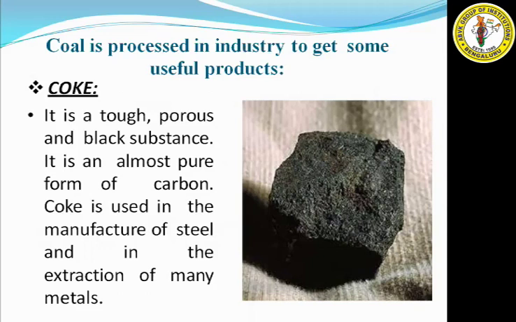So these are the important three products which you obtain when you process coal. In that, the first one is coke. What is coke? It is a tough, porous, and black substance. It is an almost pure form of carbon. Tough means hard. Porous means the stone which can absorb water and air. And black substance, it also looks black in color. So coke contains a pure form of carbon.